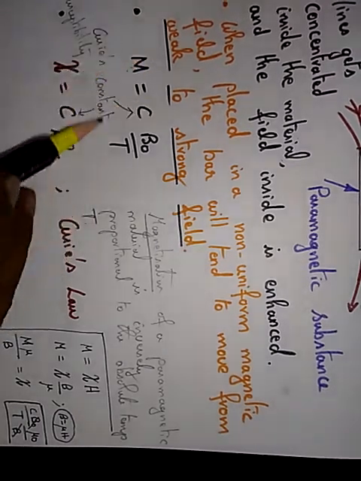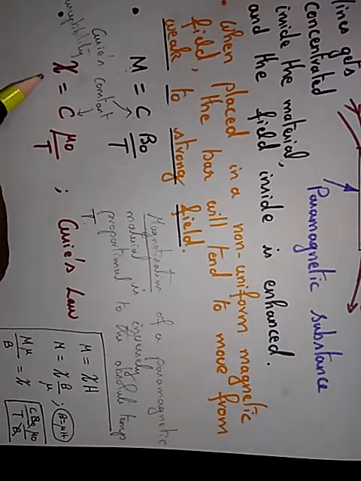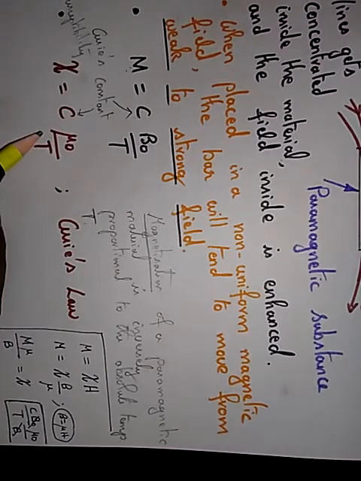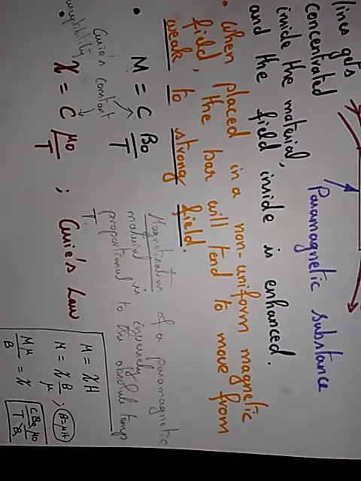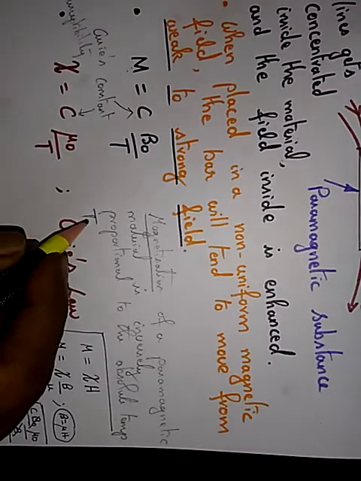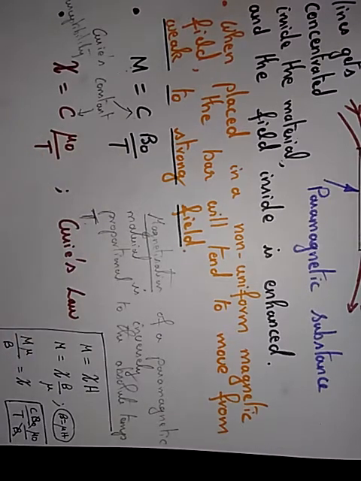Similarly, with this formula we can arrive at susceptibility. Here again we have Curie's constant multiplied by mu naught divided by temperature. That means susceptibility is inversely proportional to the absolute temperature T. Okay, and this is Curie's law. Both are Curie's law.